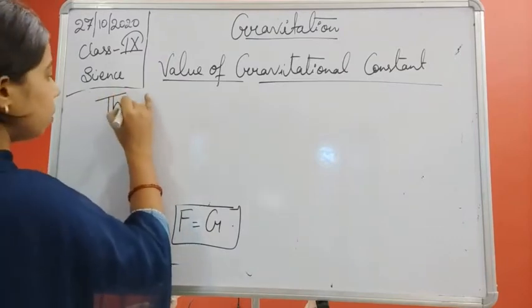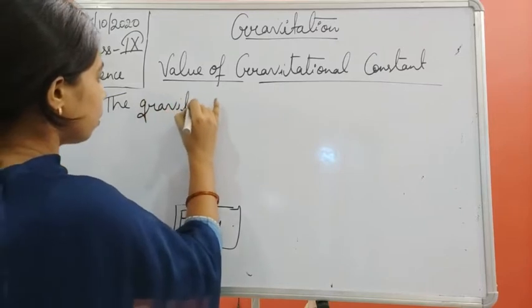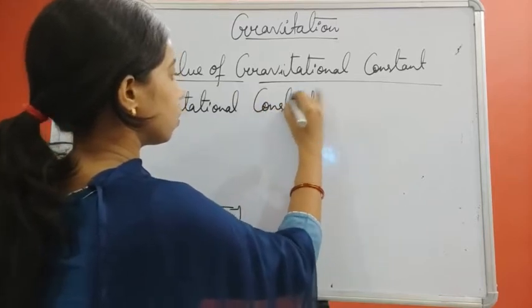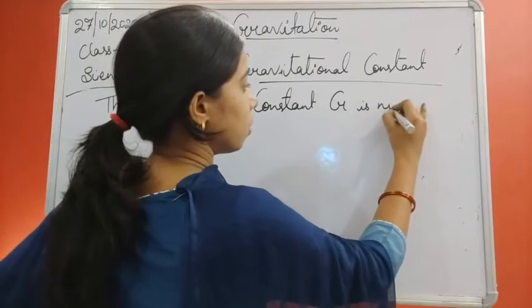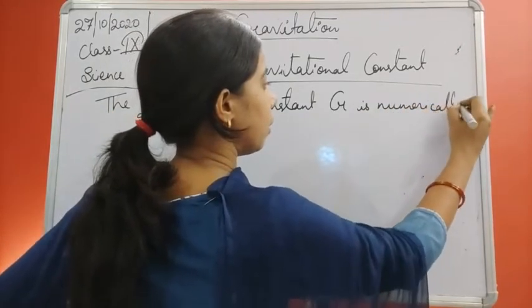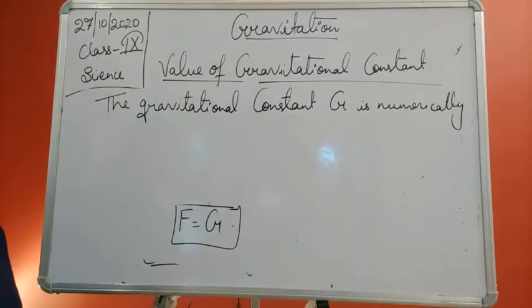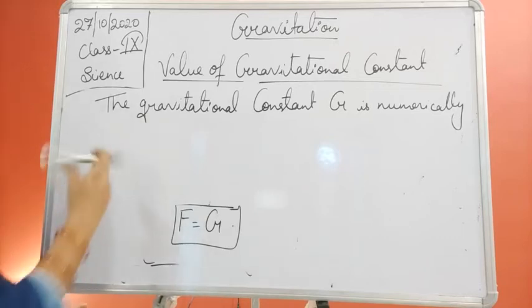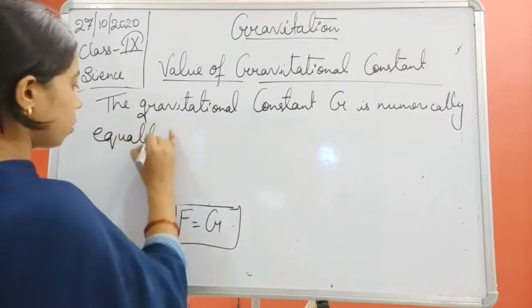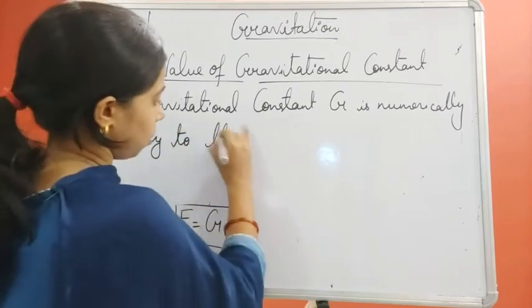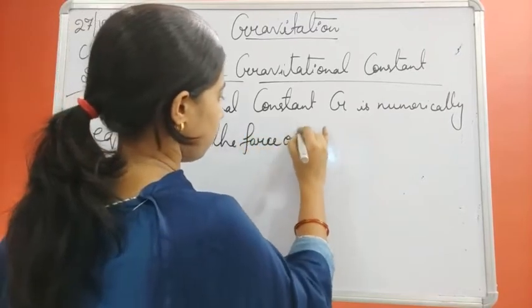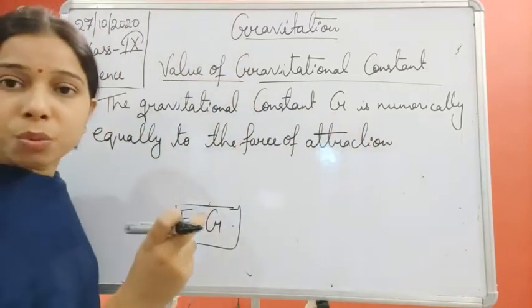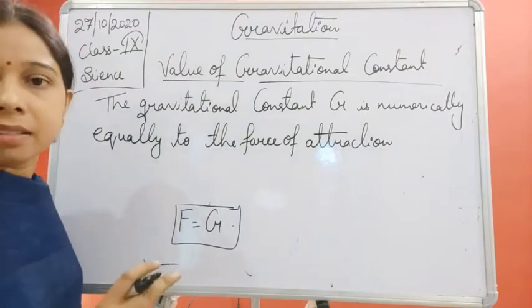So we can say that the gravitational constant G is numerically equal to the force of attraction that exists between two bodies of unit masses.